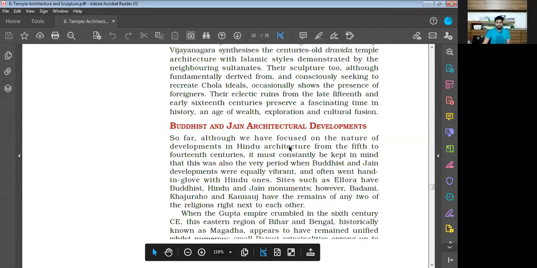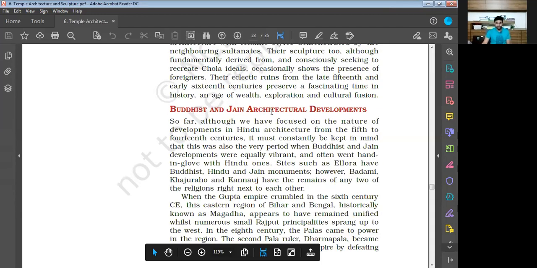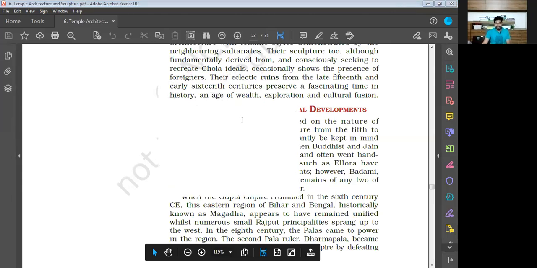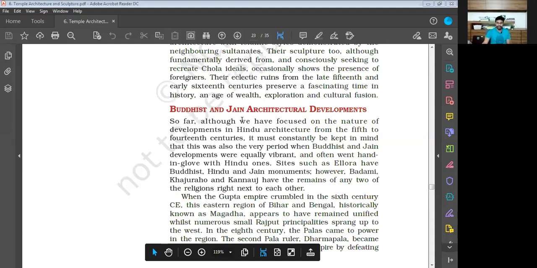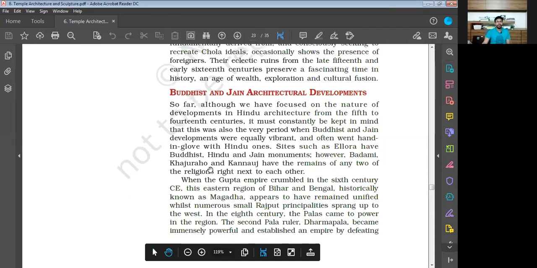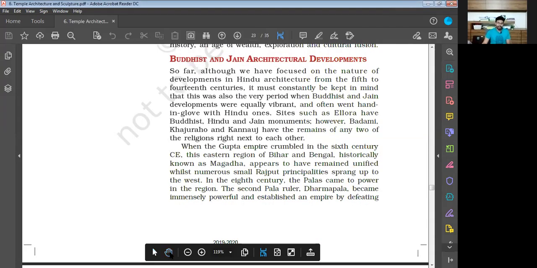Okay, so we will continue reading from this portion, where we are going to understand about Buddhist and Jain architectural development in India. I think some of you may not have joined who can read it better, so in that case, I'll be reading from your perspective. And whatever important thing we come across, I'll be highlighting those important things also for you. So, Buddhist and Jain architectural developments.